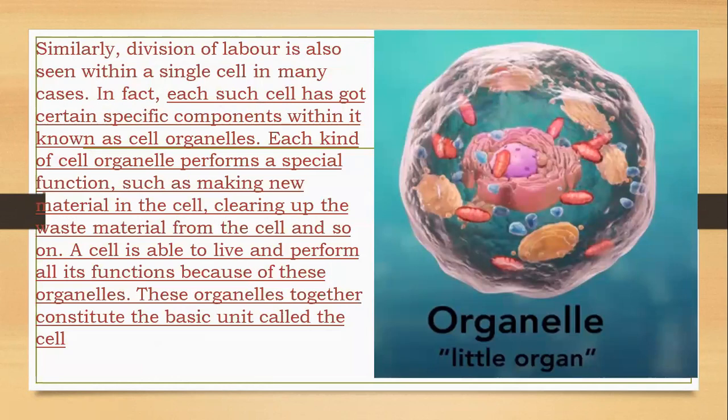Similarly, division of labor is also seen within a single cell in many cases. In fact, each such cell has certain specific components within it, known as cell organelles. Each kind of cell organelle performs a special function, such as making new material in the cell, clearing up the waste material from the cell, and so on. A cell is able to live and perform all its functions because of these organelles. These organelles together constitute the basic unit called the cell.